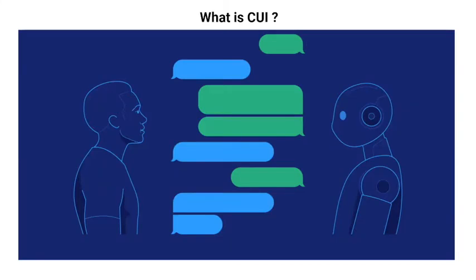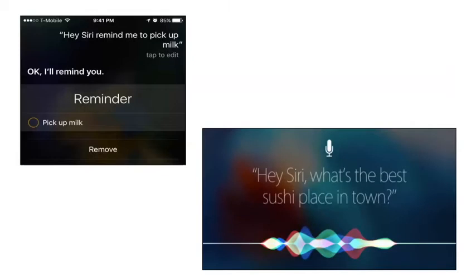CUIs are broadly divided into two categories. Ones that respond to spoken language are called voice assistants, and the ones that respond to written language are called chatbots. Knowingly or unknowingly, we all have experienced a conversation with a CUI.